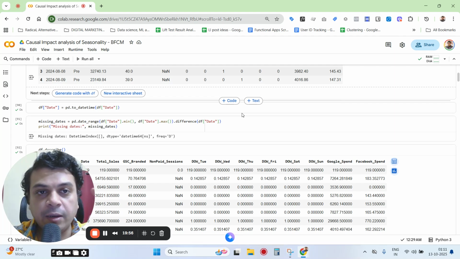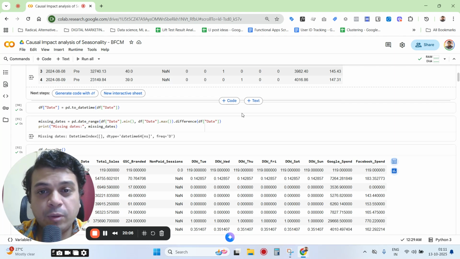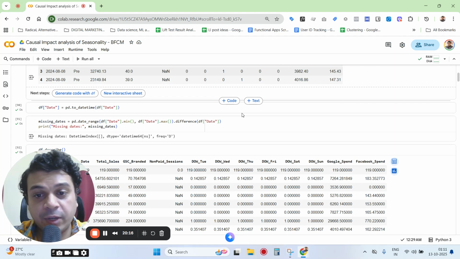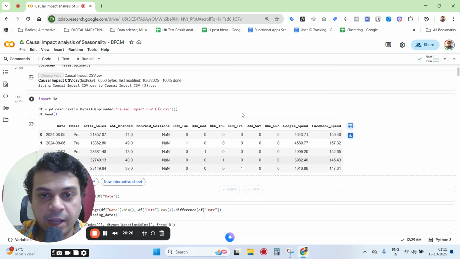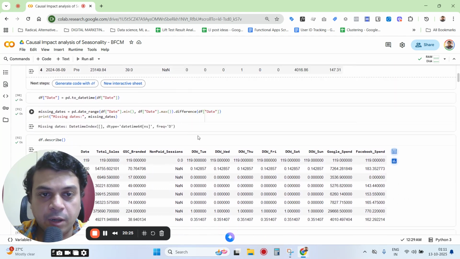Facebook spend, on the other hand, we did not actually increase too much. Like we saw from last year, we did increase, but it wasn't very much, so it's not very important. So Facebook spend is going to become a control variable in this case. Again, you can run the analysis for multiple iterations, where you drop one variable, include it, and see the differences. In my case, it did not make too much of a difference, because the levels were not very high for Facebook spend. It was less than 1/10, I think, of Google spend.